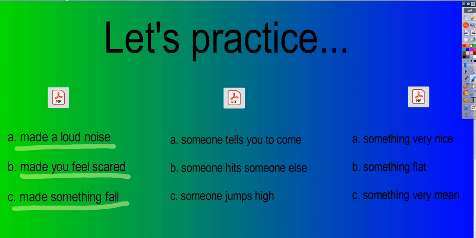When the monkey heard the crow's caw, caw, caw, it made him feel scared. And that's what alarmed means. If somebody alarms you, it makes you feel scared. Like if there was a stranger that came up to your window and started pecking on your window, it would alarm you. It would make you feel scared. So alarm can mean different things. And in this story, it means made him feel scared. Very good. All right, let's look at the next one.